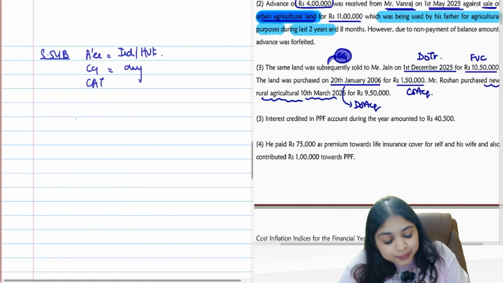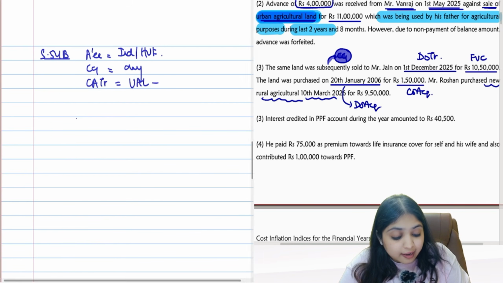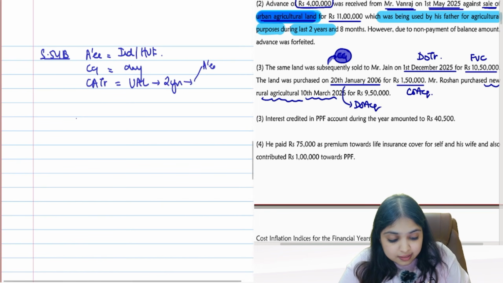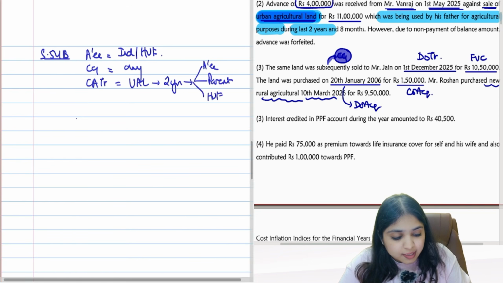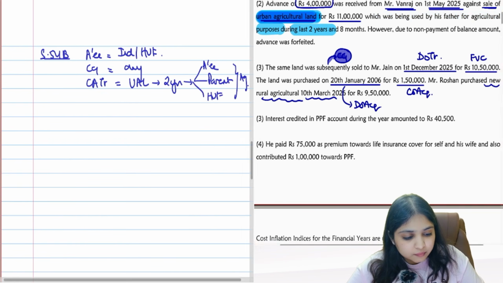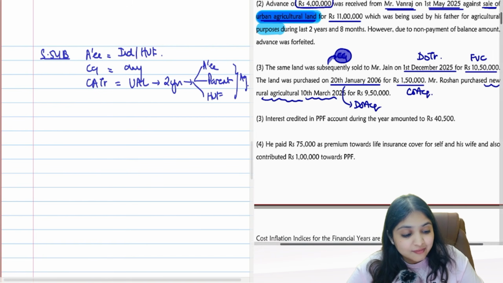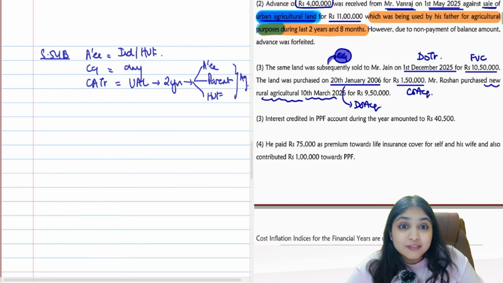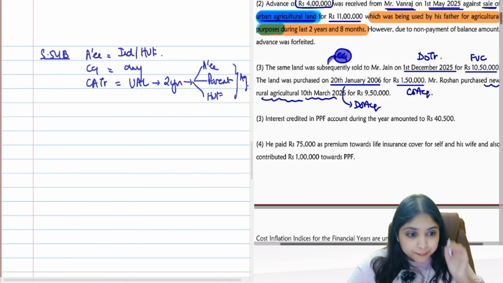Then what is a capital asset transferred? The capital asset transferred should be an urban agricultural land which for minimum 2 years has been used by the assessee or by his parents or by the HUF, as the case may be, for agricultural purpose. Is this condition fulfilled? Now, did you understand why this information is given? Some of you would have thought, oh, irrelevant information. Not irrelevant information. Perfectly relevant.